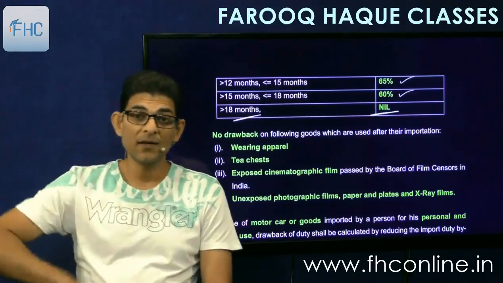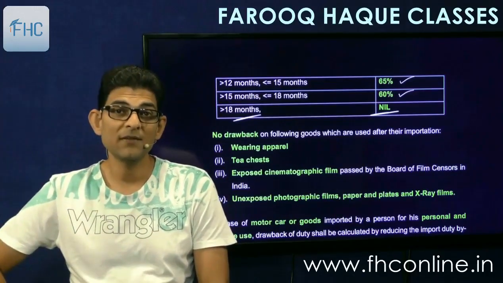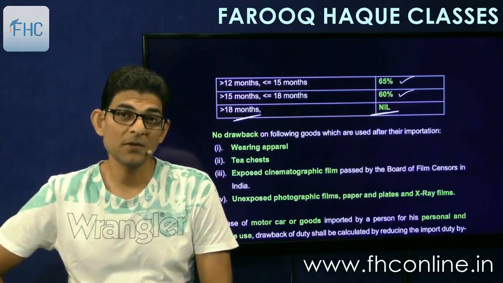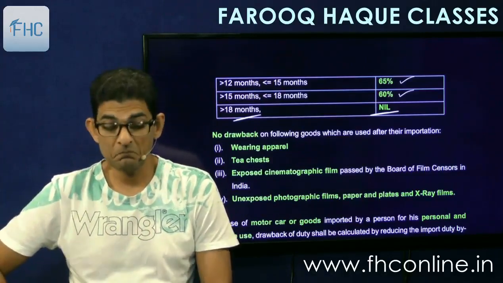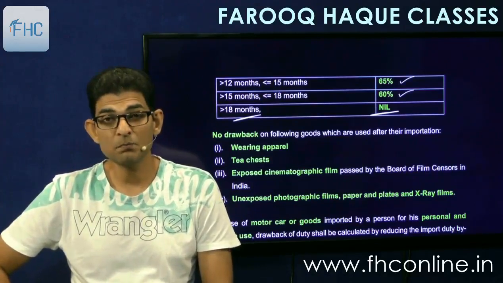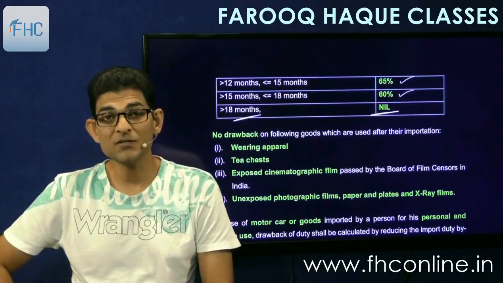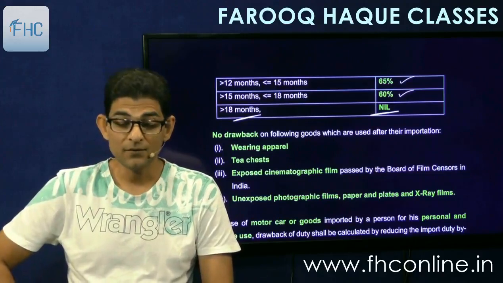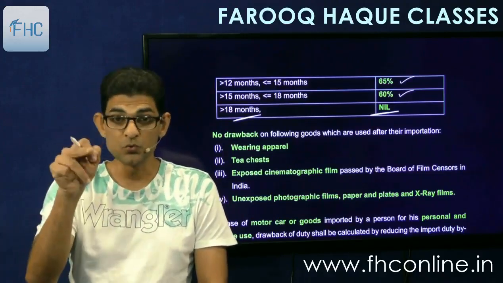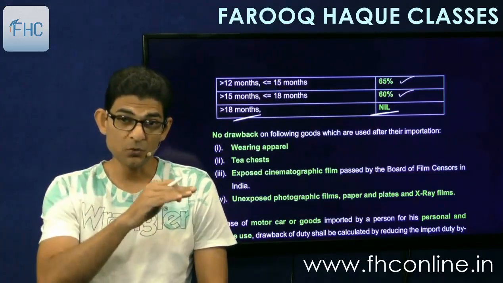Means indirectly, if it is used for 18 months and thereafter you are exporting the same, you will not get any duty drawback. Means the maximum time within which you should export is 18 months. This is in case of use, if you use it and then export.